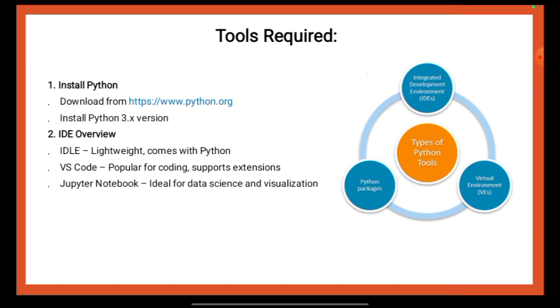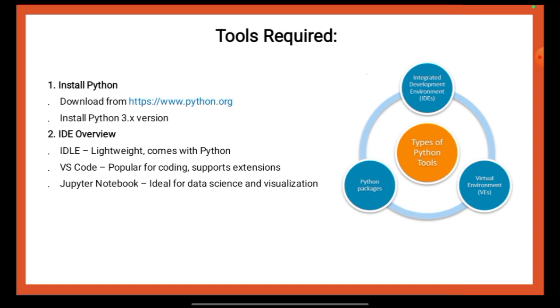IDLE is a lightweight IDE that comes bundled with Python, making it easy to use for beginners. VS Code, or Visual Studio Code, is a widely used code editor known for its powerful extensions and debugging support, making it suitable for larger projects. Jupyter Notebook is particularly useful for data science and visualization because it allows you to write code and see the output in an interactive format, which is ideal for testing and presenting data-driven results.